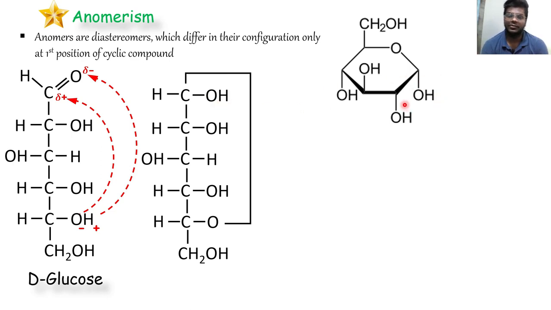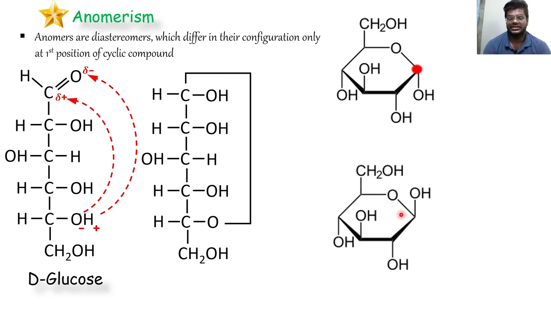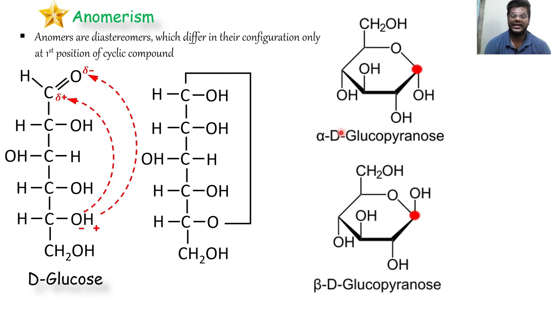So whenever the OH is present downwards at the first carbon, it is called the alpha position. If it had moved upwards, we would have called it the beta position. So if I had drawn the OH on the left side instead of the right, here it would be at the beta position, right? So we will call the first structure alpha D glucopyranose and the second structure beta D glucopyranose.